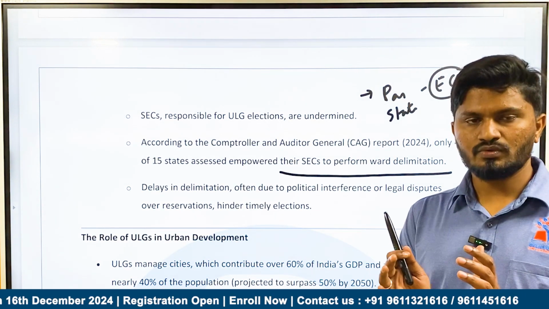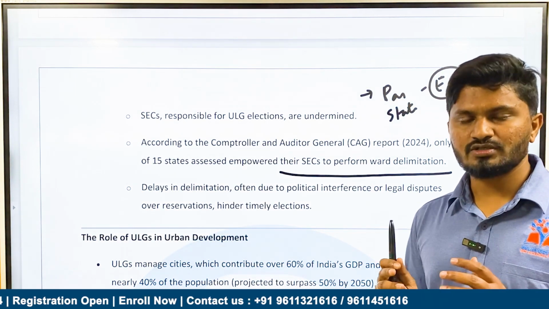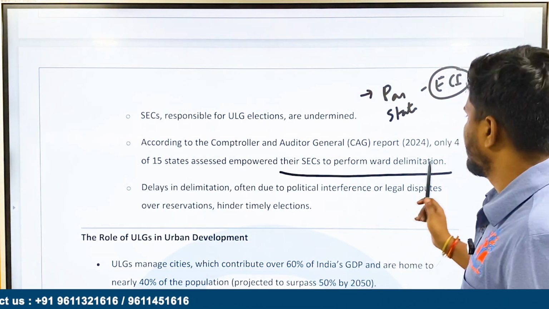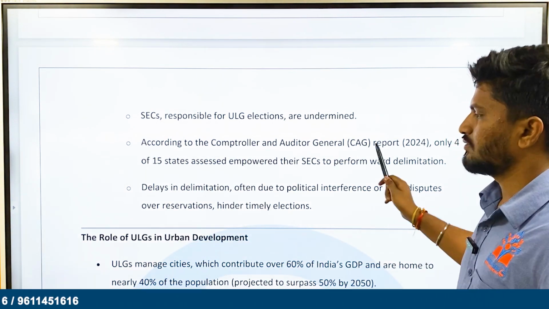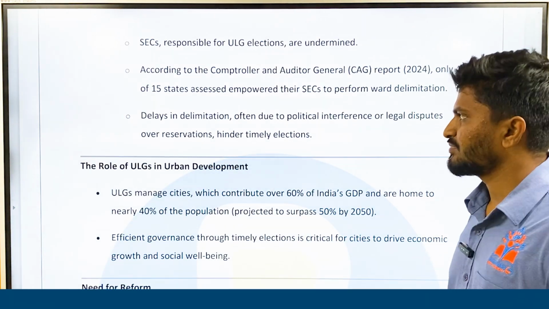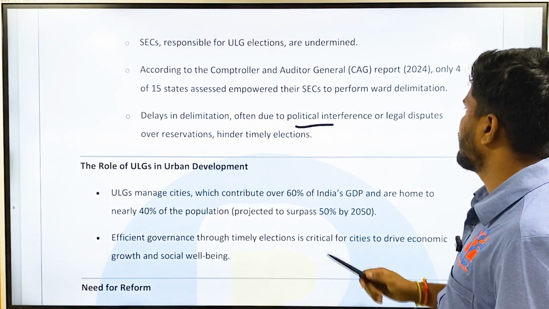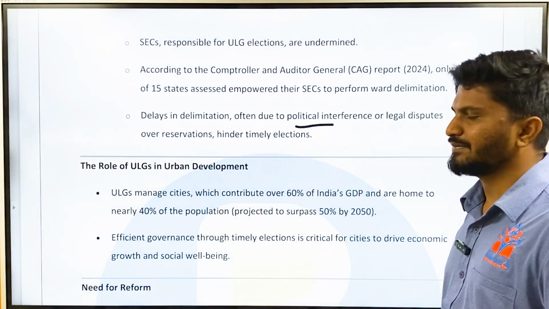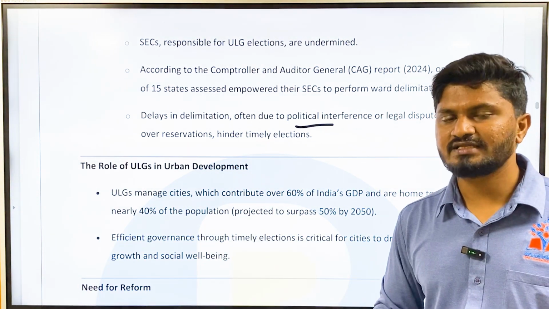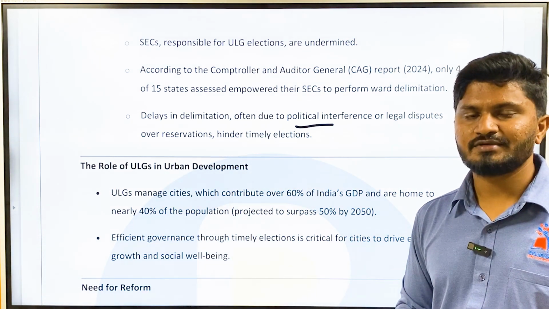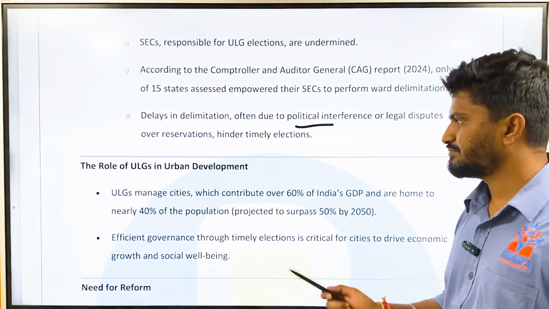Delimitation means allotting seats and then demarcating the wards. That has not been properly done in more than 9 or 11 states. There are delays in delimitation, often due to political interference, legal disputes, or reservations. Only after the delimitation is completed can the elections be held. Because there is a delay in delimitation, elections are being delayed.